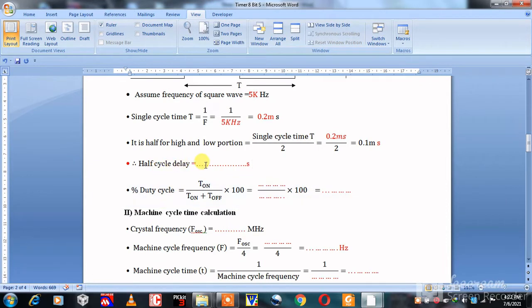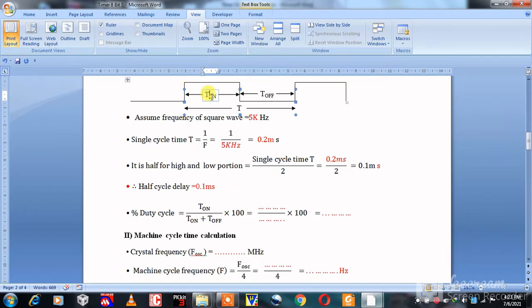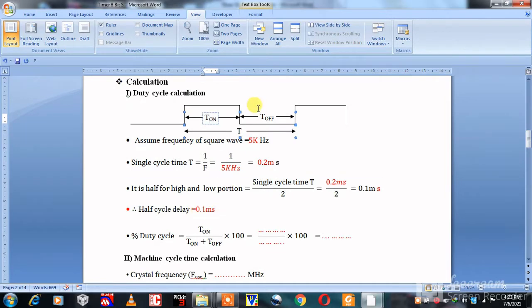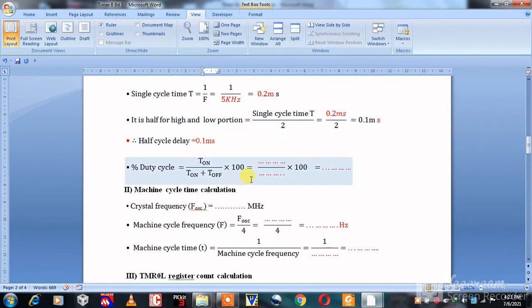Therefore the half cycle delay is 0.1 millisecond. The on period is 0.1 millisecond and the off period is also 0.1 millisecond.